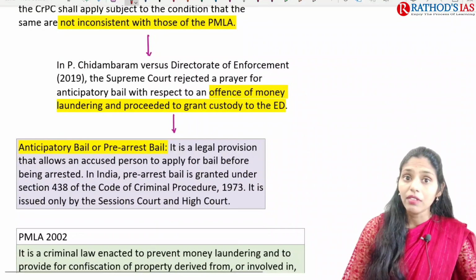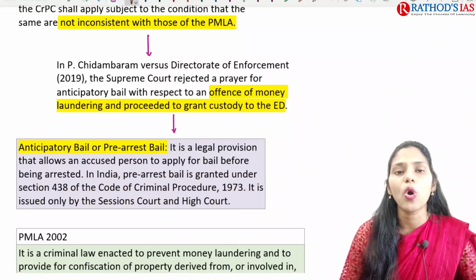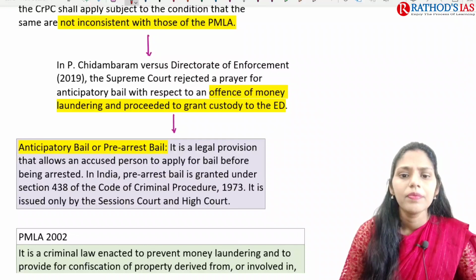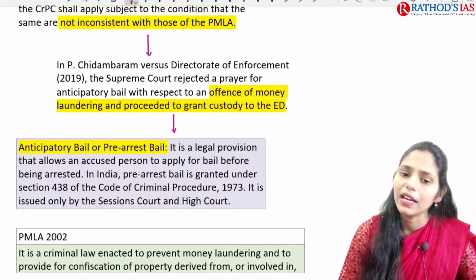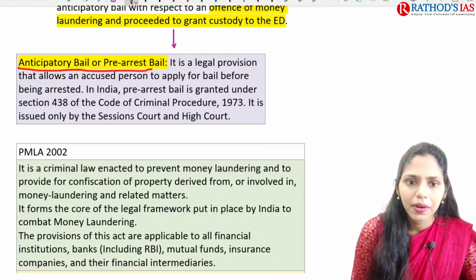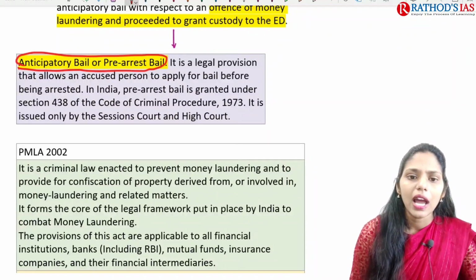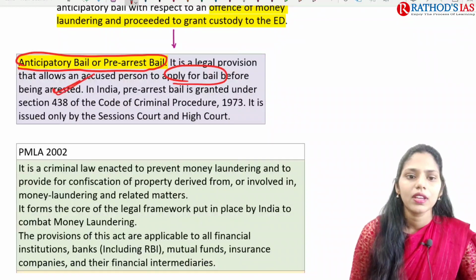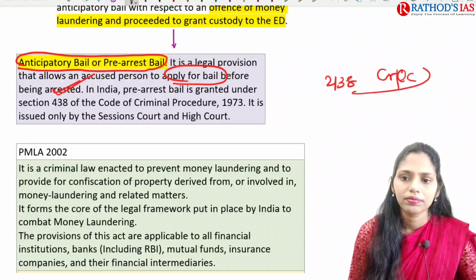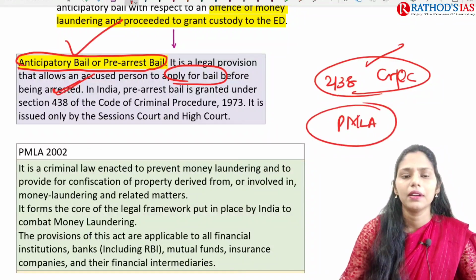And in one famous case, Chidambaram versus Directorate of Enforcement in 2019, the Supreme Court rejected a prayer for anticipatory bail. Anticipatory bail is nothing but pre-arrest bail, in respect of an offence made under the Prevention of Money Laundering Act. It is a legal provision under which an accused person can apply for bail before being arrested. It is present under Section 438 of the Criminal Procedure Code. But in the case of the Prevention of Money Laundering Act, there is no concept of anticipatory bail.